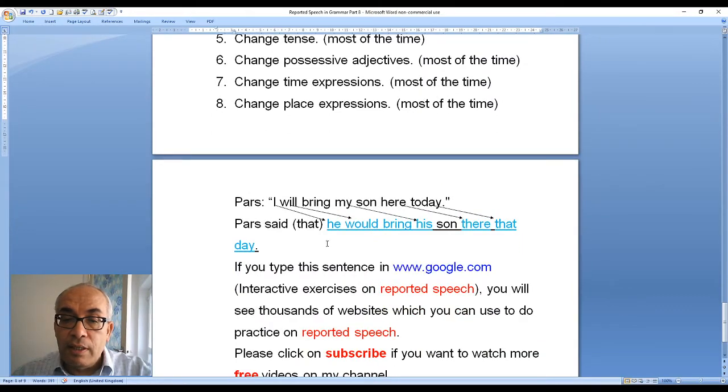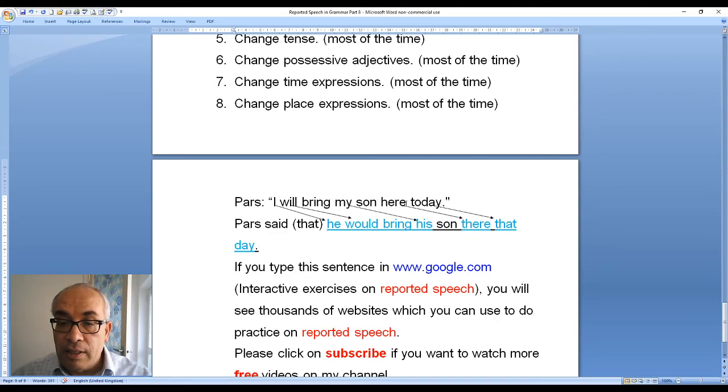So if you look at this sentence, Pars is a man, he said, "I will bring my son here today." Pars said is past. That, between the brackets, I can leave it or I can delete it. I is a pronoun, I change it into he. Will bring, I change it into would bring, because will is the present form of will. Would is the past form of will. So I change will bring into would bring. This means I change the tense. I change my into his. My is a possessive adjective. I change it into his.